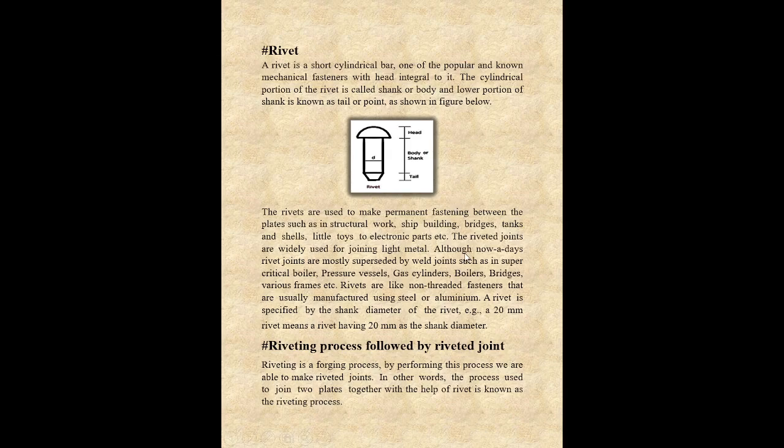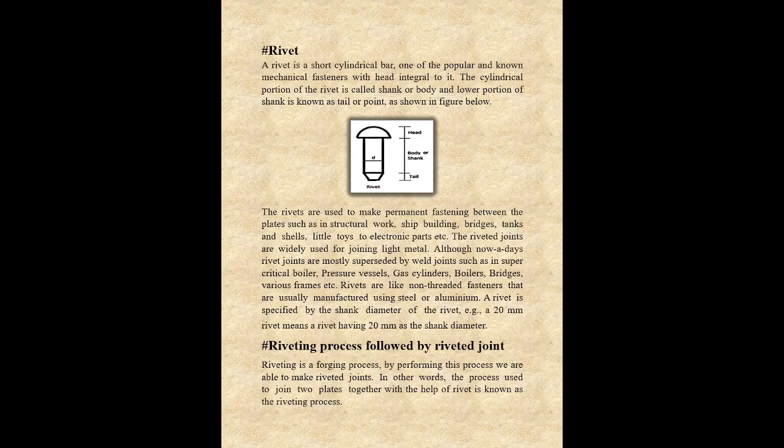Although welding technology has now become very advanced, due to which rivets have become obsolete in some places, such as in supercritical boilers, pressure vessels, gas cylinders, boilers, bridges, various frames, etc. In these we are using some kind of advanced welding techniques instead of the riveting process.